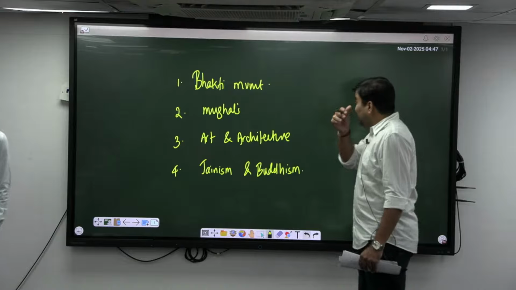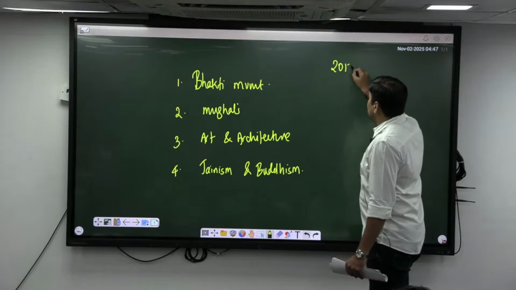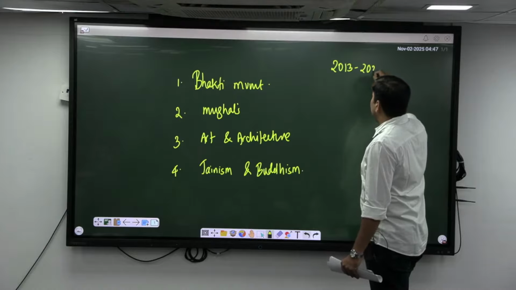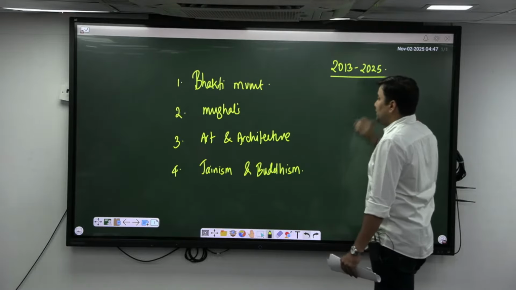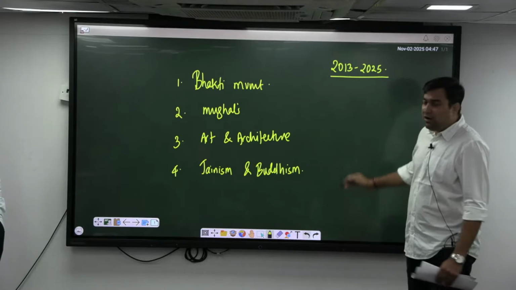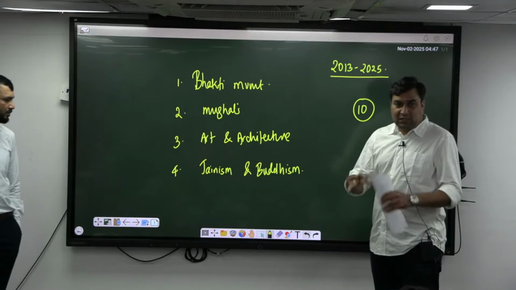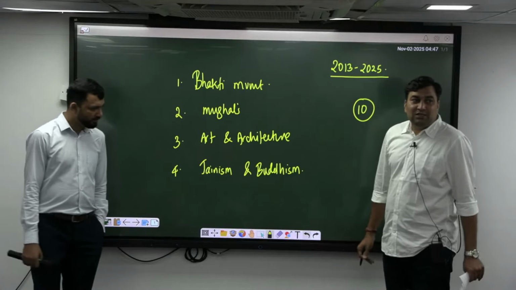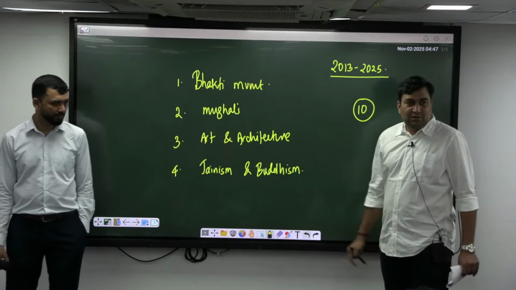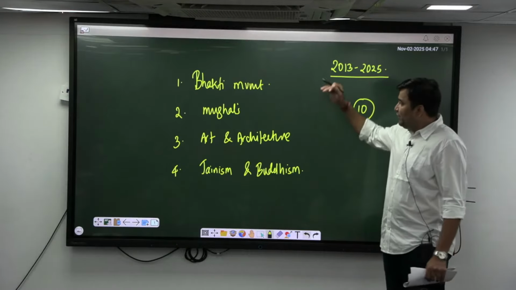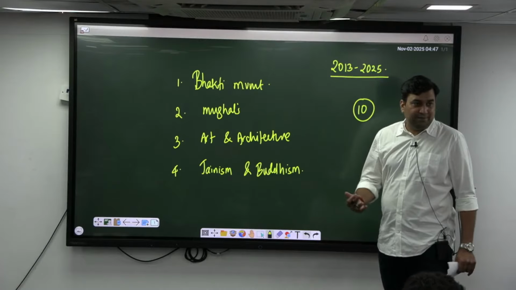If you try to analyze the previous year questions, especially post 2013 till 25, this year's prelims, if you are getting 10 questions from ancient and medieval, art and culture combined together, then out of that 6 questions are from these topics, right? 6 to 7 questions. The weightage of these 4 topics is extremely high, correct?